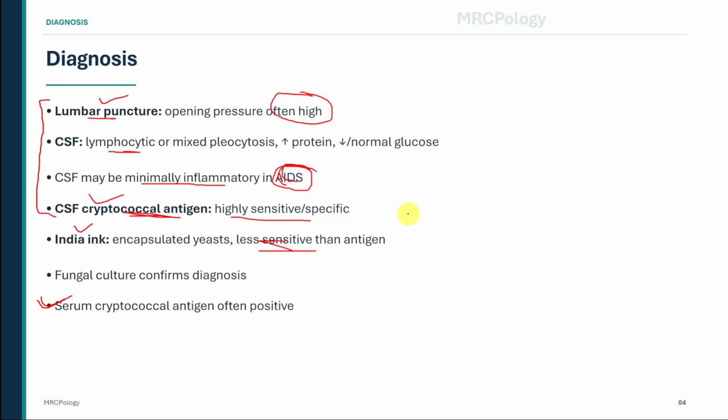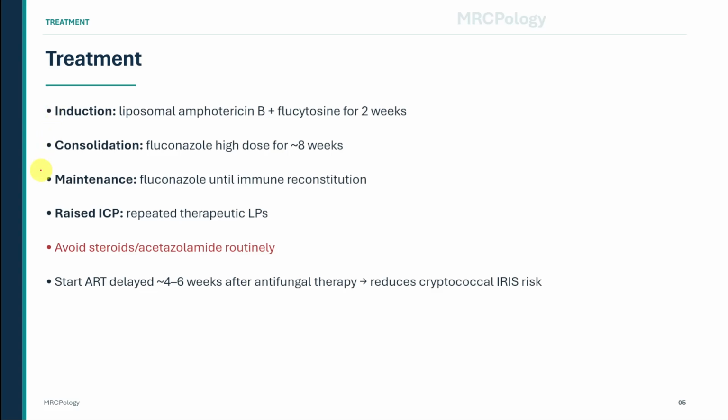Treatment has 3 phases: induction, consolidation, and maintenance. Induction treatment is with liposomal amphotericin B plus flucytosine, usually for 2 weeks. The aim here is rapid fungal clearance from the central nervous system. After induction, consolidation is with high-dose fluconazole, usually for around 8 weeks. Then maintenance fluconazole is continued until immune reconstitution has occurred. In an HIV patient, this means the patient must be clinically stable and have adequate immune recovery on antiretroviral therapy before maintenance therapy is stopped.